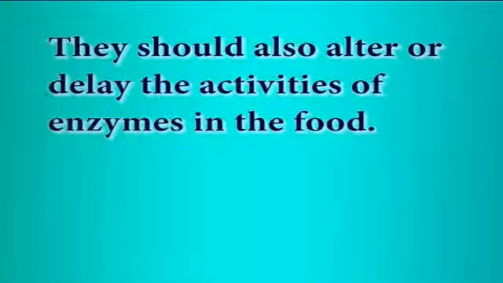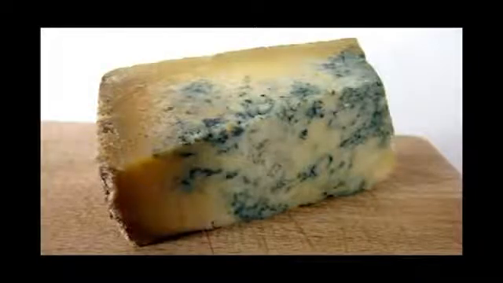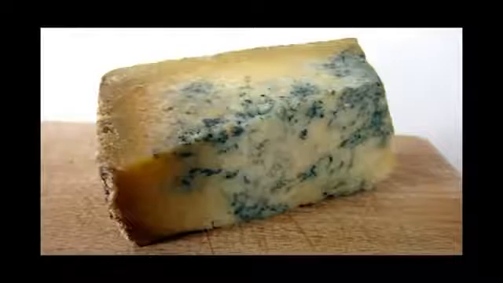Food preservation depends on the methods which effectively manage the microbial content of foods. They should also alter or delay the activities of enzymes in the food. The techniques to achieve these may be applied separately or in combinations. Thus, the aim of food preservation should be first to prevent contamination, then to reduce the population of contaminants and to prevent microbial growth.